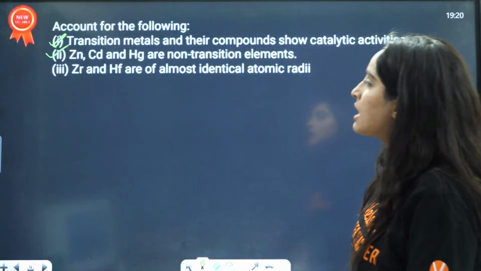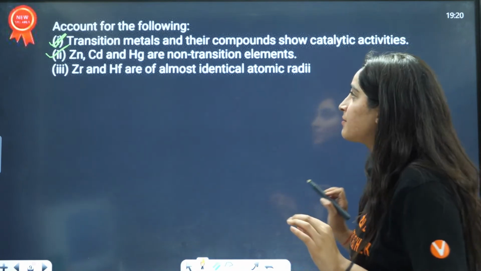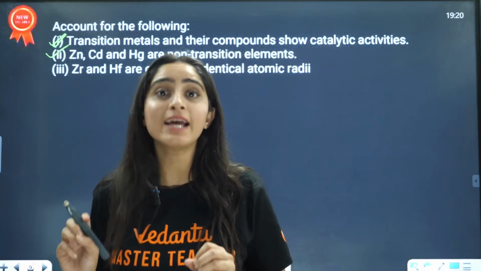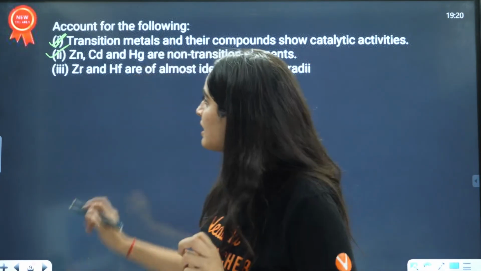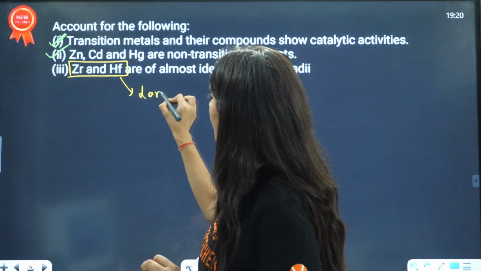Next question is, zirconium and hafnium have almost identical atomic radii, right? Now, the reason is lanthanoid contraction.